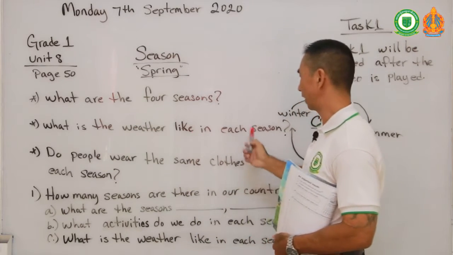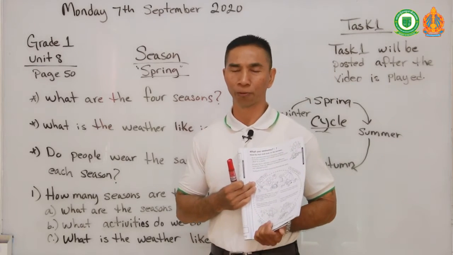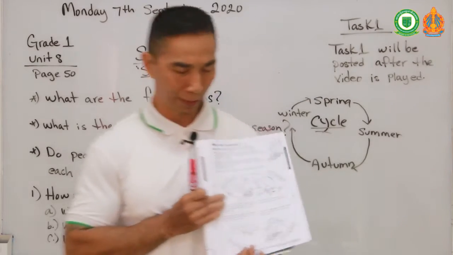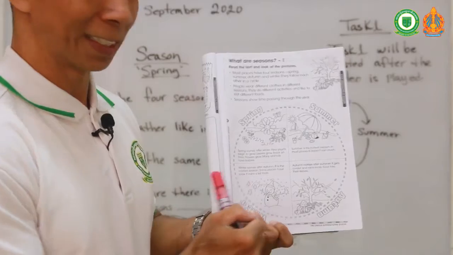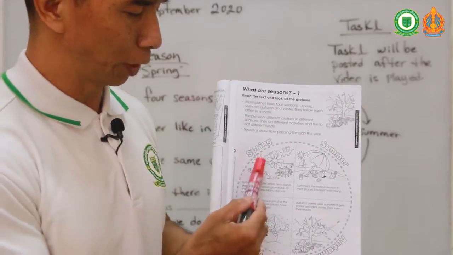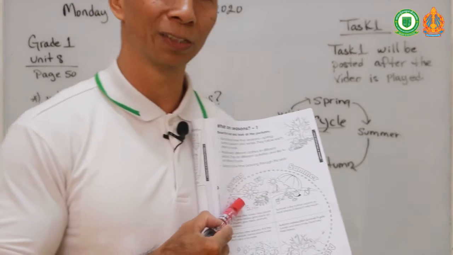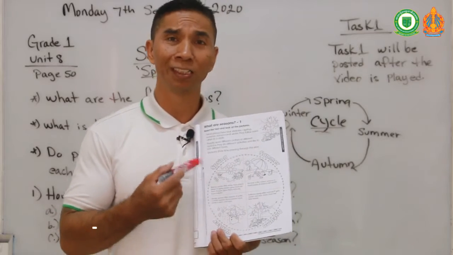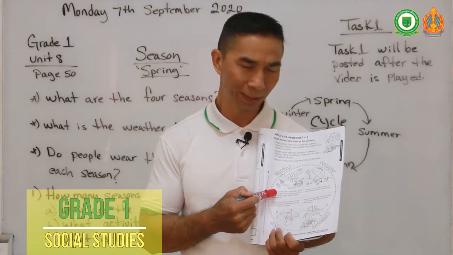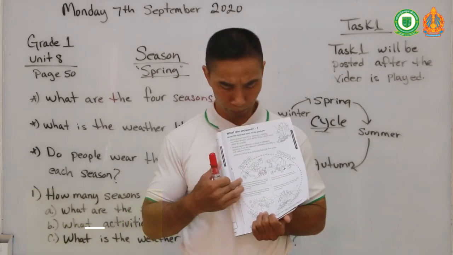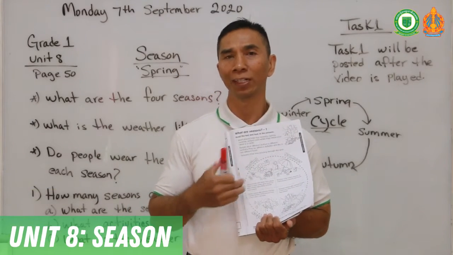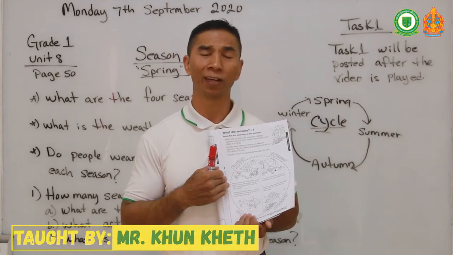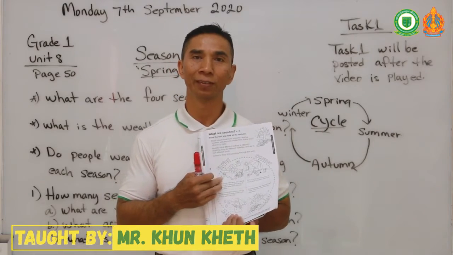So now that you know the 4 seasons, let me ask you this, class. What is the weather like in each season? You can look at the pictures on page 50 in your diagram and see what it is like in each season. I want you to tell me, during the spring season, what is the weather like? Is it hot? Is it cold? Or does it rain a lot? Is it really windy? You can post something up on our Telegram group chat explaining to me what the weather is like for spring. Or if you want, you can write a quick paragraph, like 2 or 3 sentences about spring.